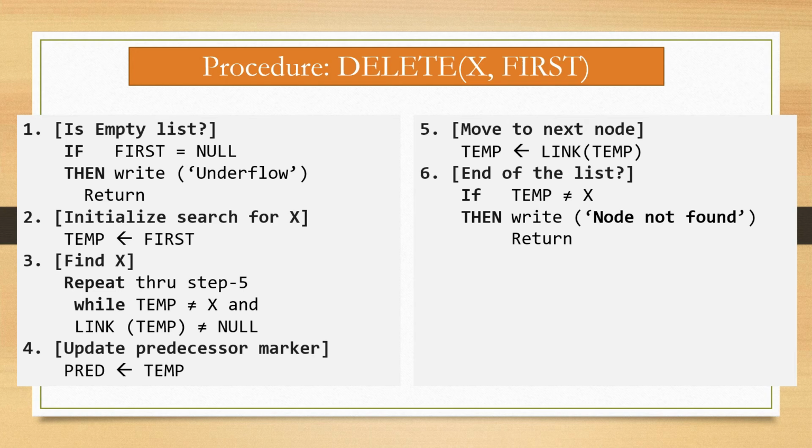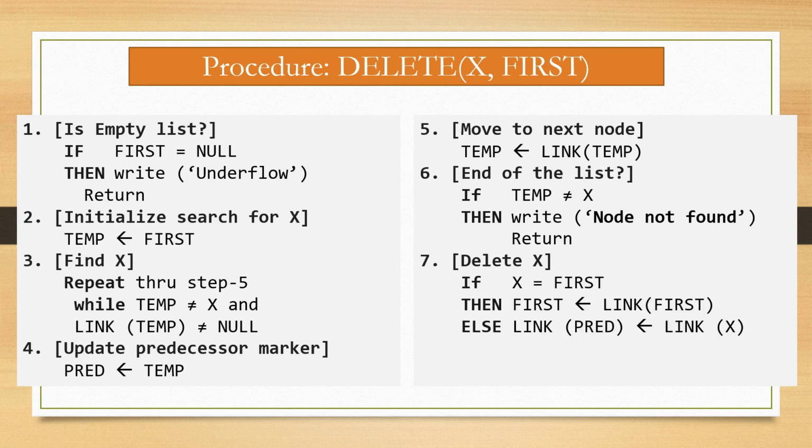Then write node not found and return. Step number 7, delete x. If x is equal to first, that is, if x is the first node, then link of first is assigned to first. Otherwise, link of x is assigned to link of predecessor, because x is the node we have to delete. So the link of this deleted node is assigned to the predecessor, and then it will connect to the next node.